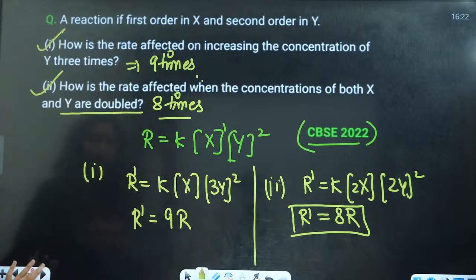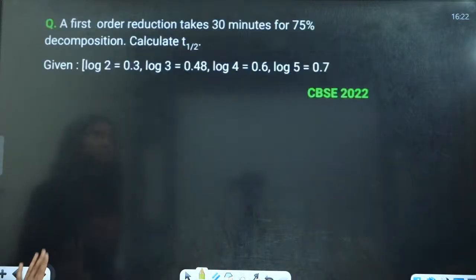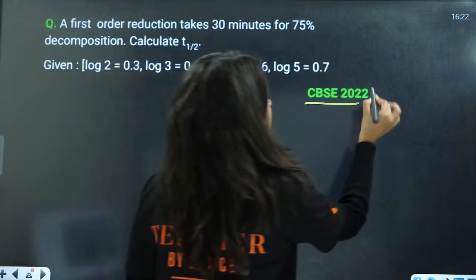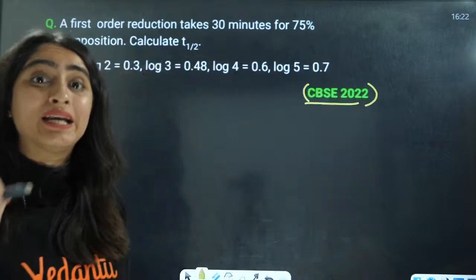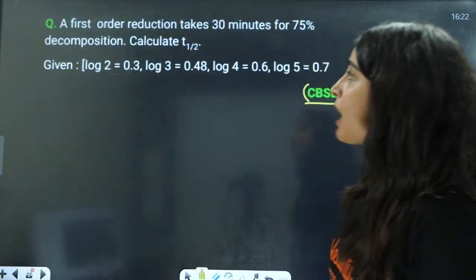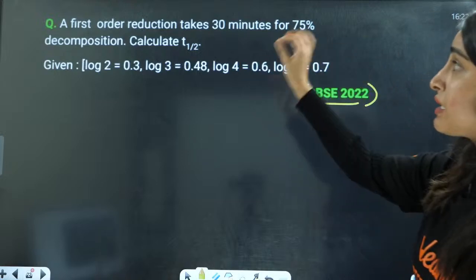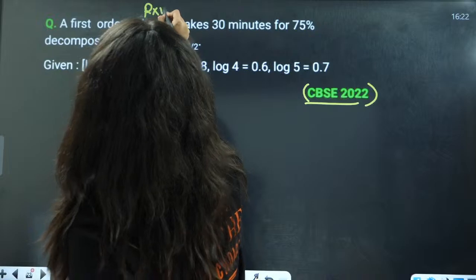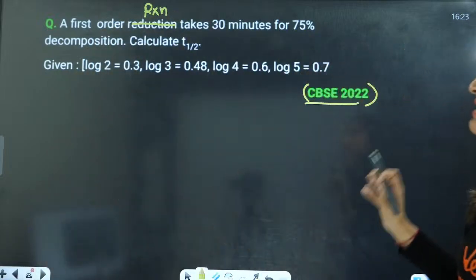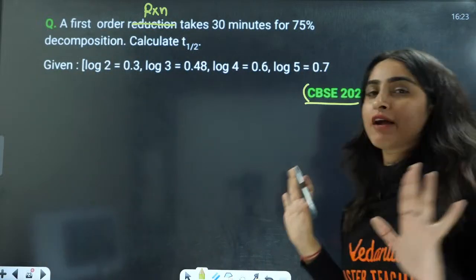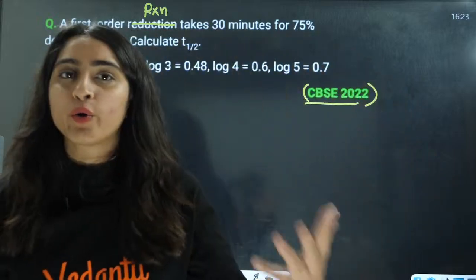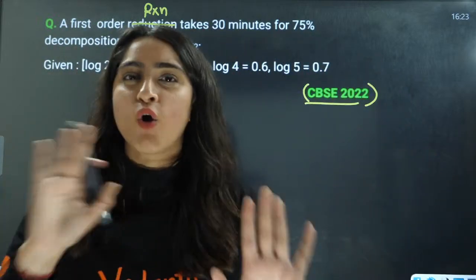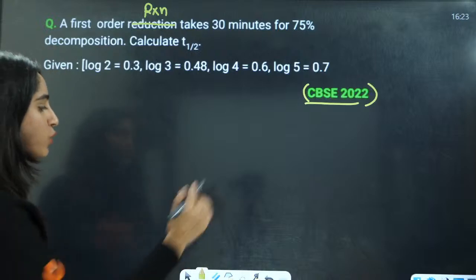Very simple question, a 2022 question. Next is a CBSE 2022 question again. Now, the first order reaction. This is not reduction, this is a reaction. A first order reaction takes 30 minutes for 75% decomposition. Now, how are you going to solve it? You are not going to take X, Y and all that. I am going to tell you a very simple method.